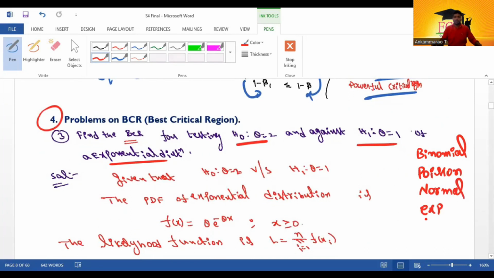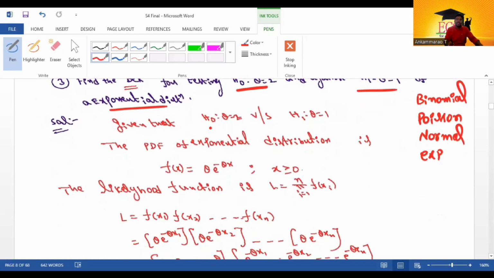So prepare carefully. Find the BCR for testing H0 theta equal to 2 against H1 theta equal to 1 of an exponential distribution. Given that H0 theta equal to 2 versus H1 theta equal to 1. The PDF of exponential distribution.